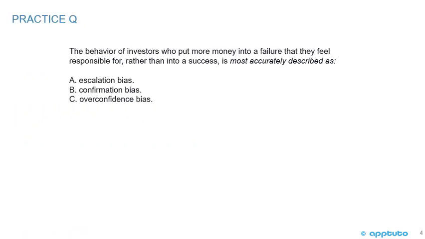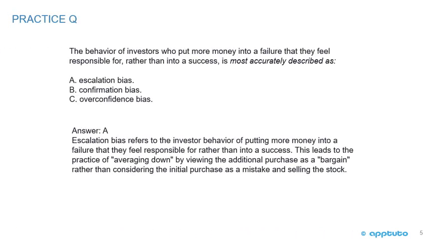So we'll just do a couple of practice questions to consolidate our understanding. The behavior of investors who put more money into a failure that they feel responsible for rather than into a success is most accurately described as A, escalation bias, B, confirmation bias, or C, overconfidence bias. The correct answer is A. Escalation bias refers to the investor behavior of putting more money into a failure that they feel responsible for rather than into a success. This leads to the practice of averaging down by viewing the additional purchase as a bargain rather than considering the initial purchase as a mistake and selling the stock.